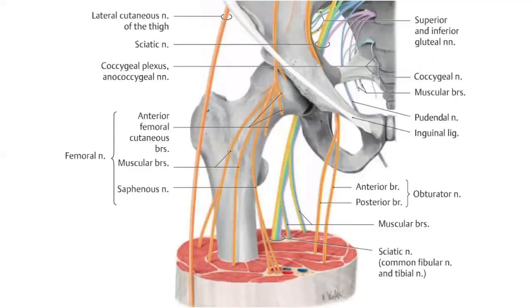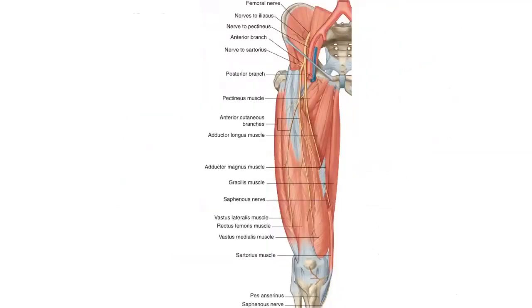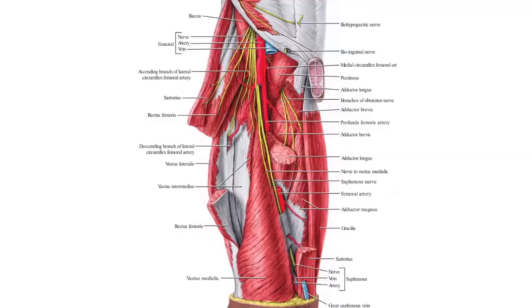This one is the saphenous nerve of the posterior division. These are the anterior division branches. This is the posterior division branch. Going to the femoral triangle, the saphenous nerve. This one being the saphenous nerve, we have it here in the adductor canal. You see, this is the saphenous nerve in the adductor canal. This is more clear now.